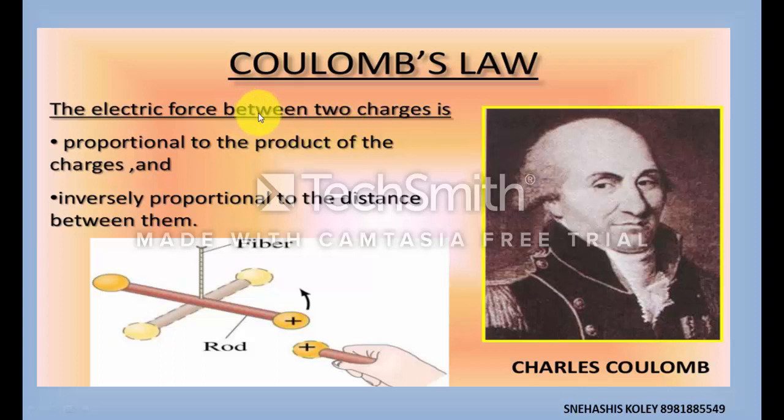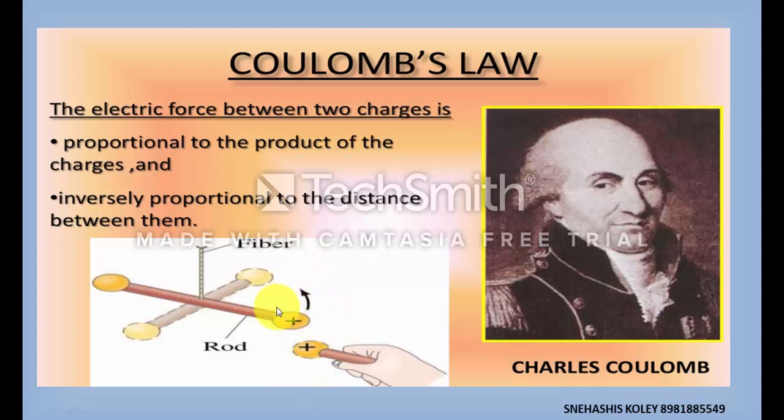Here Coulomb has calculated the magnitude of electrostatic force between two charged bodies. Coulomb says that the electrostatic force is proportional to the product of the charges. If the charge on one body is plus q1 and on the other is plus q2, then the force F is proportional to the product of q1 and q2.